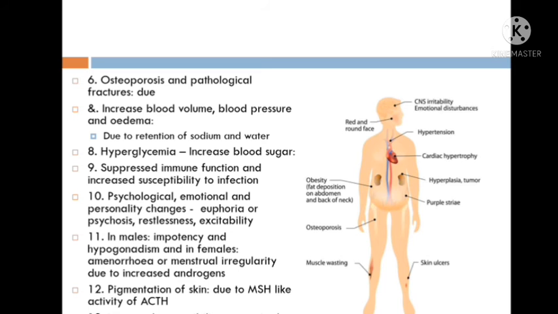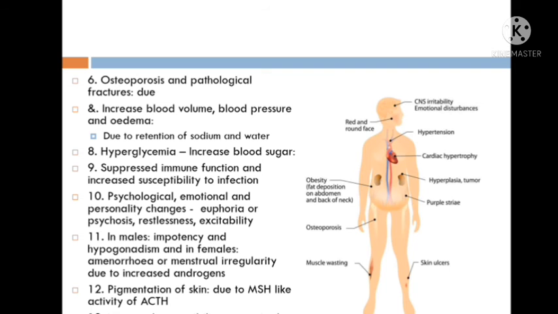Then hyperglycemia, blood sugar level increases. How does blood sugar level increase? Because glucocorticoids have an effect on carbohydrate metabolism. They increase glycogenolysis, they increase gluconeogenesis, and they increase absorption of glucose from the intestine. They also increase resistance to the effect of insulin and increase liver glycogen, and therefore diabetes is produced, known as insulin resistant diabetes mellitus, or adrenal diabetes.